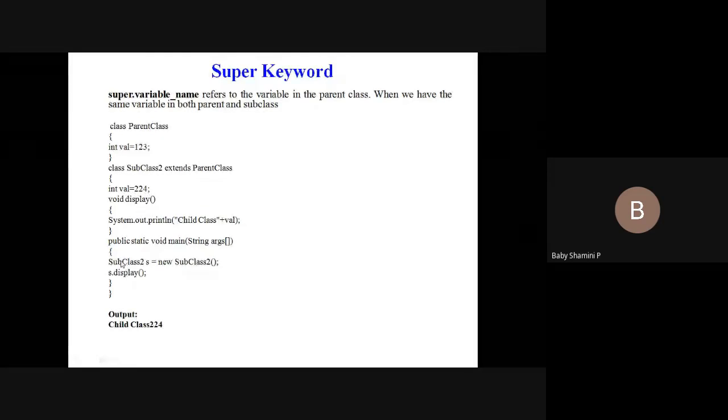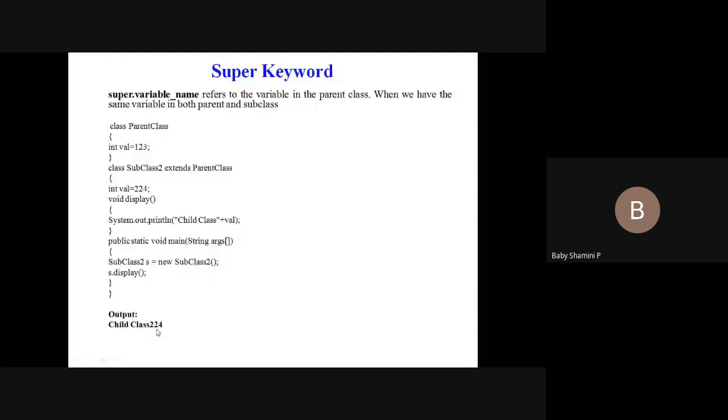I'm going to create an object for subclass 2, using the object name s, and new subclass. So I'm going to display the value using the display method. So s dot display means the control directly moves to the display method. Here we have a statement, child class plus value. So it takes the value present in the variable value. So what is the value? 224. So here the child class overrides the parent class property, so I display the answer as 224.